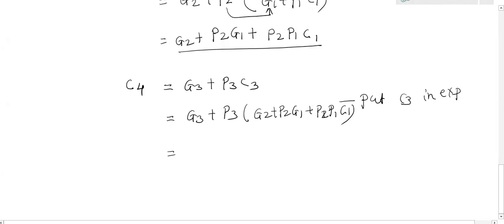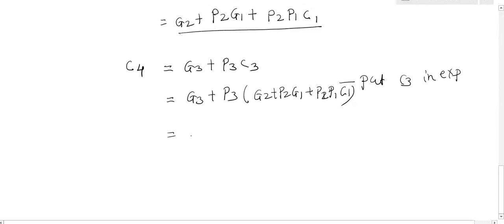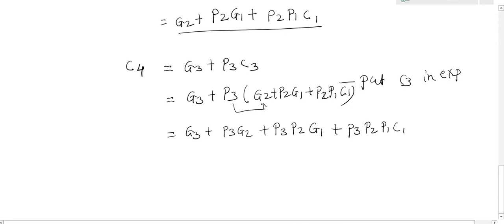After replacing all the values, how will my expression look? G3 plus P3 is multiplied with all. P3 is multiplied with G2, plus P3 is multiplied with P2 and G1, again P3 is multiplied with P2, P1 and C1.